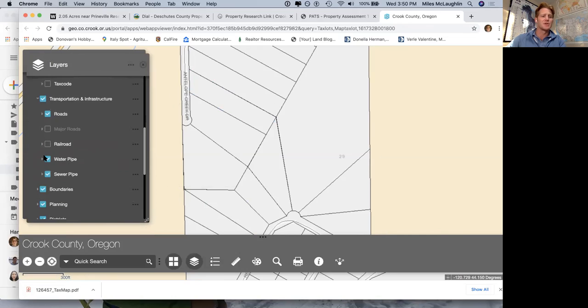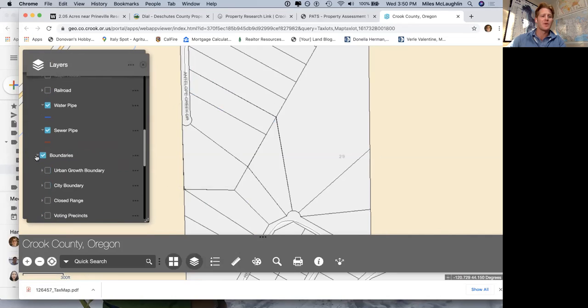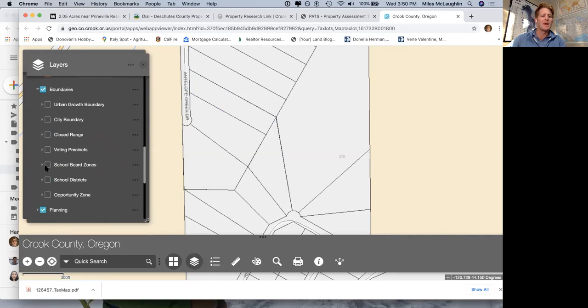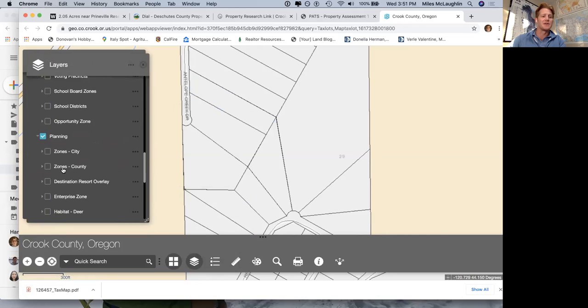Is there water pipes or sewer pipes? What does it look like on the map? It's giving you the legend there. Boundaries. Maybe you're interested in development properties and you want to know where city boundaries are, if you're in it or not. Planning, zones, city zones, county zones. So this